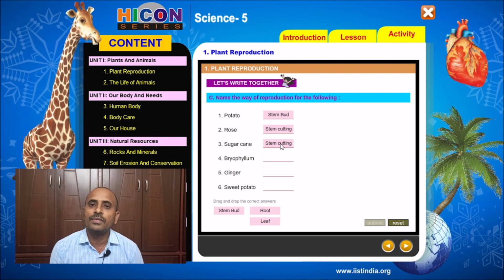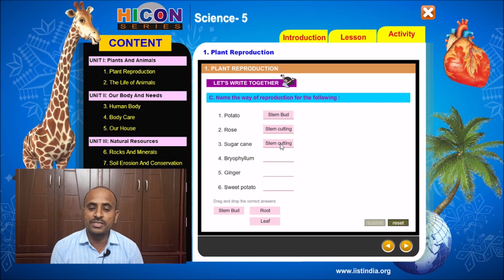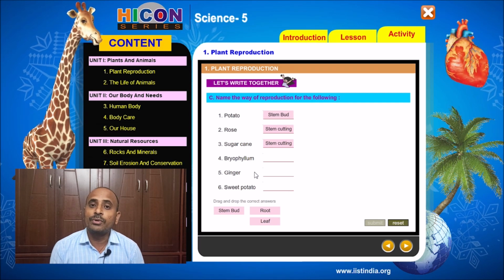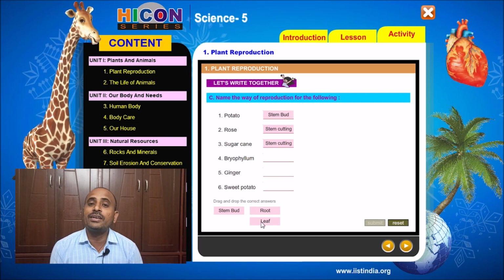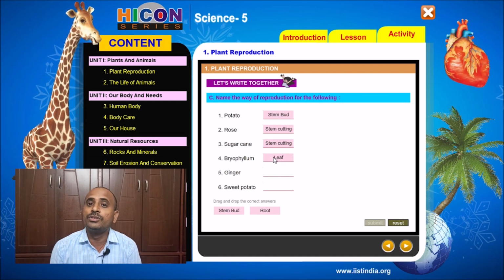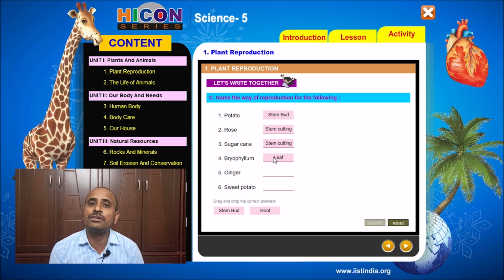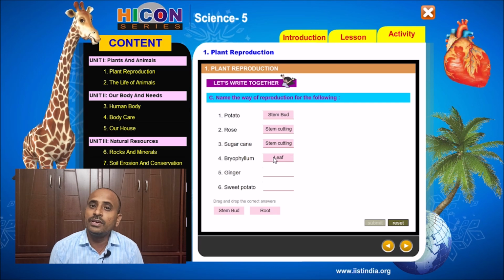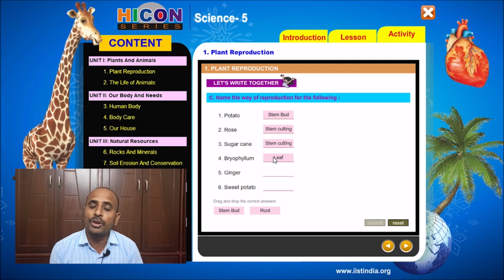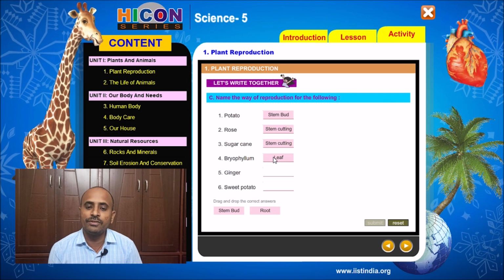And the fourth plant is bryophyllum. Bryophyllum reproduces a new plant from its leaf, because the bryophyllum leaf produces small plants at the edges of the leaf. If we plant that leaf in the soil, then we will get new bryophyllum plants. In this way, bryophyllum plant reproduces by its leaf.